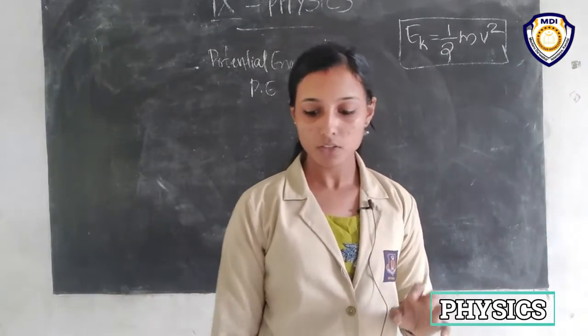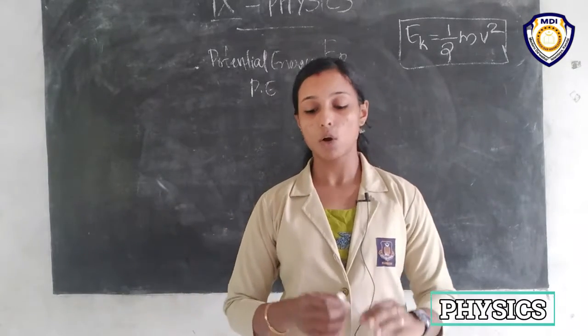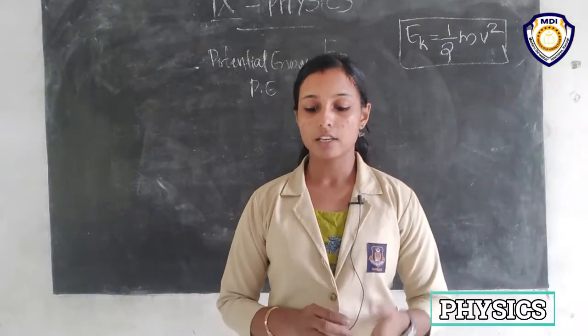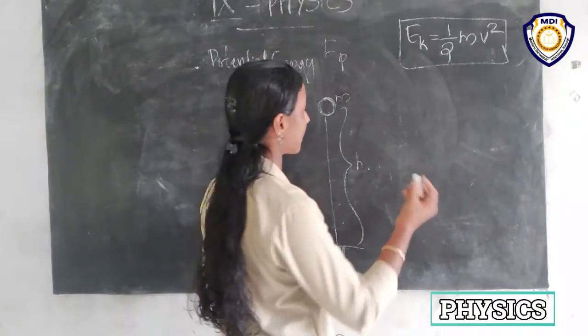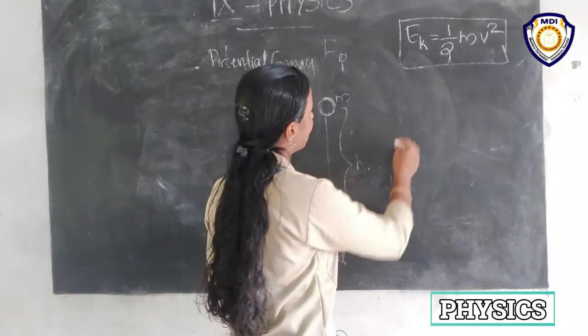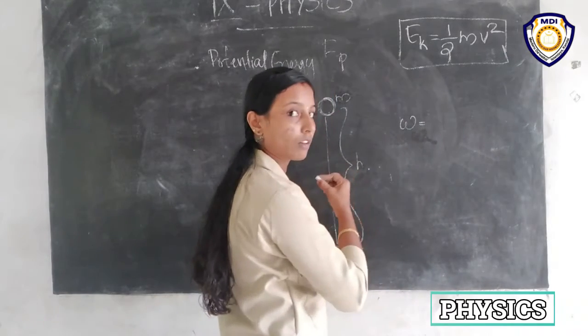Okay, so the minimum force required to raise the object is equal to its weight. What is the equation for weight, or how can we find the weight of this object? Weight of this ball is equal to what?